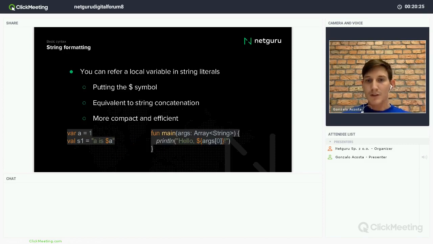We can also, for example, here in the main function, right? And here I'm concatenating. If I put the curly braces, I can access some variable member. In this case, it's an array, and I access the first member of that array. This is done by putting the curly braces, as you see here.